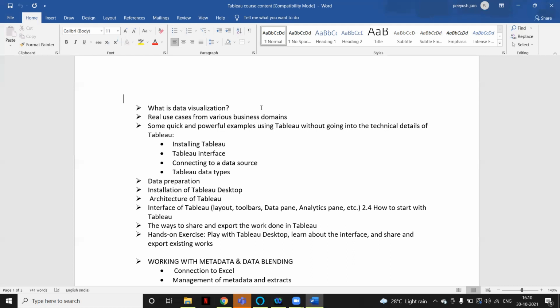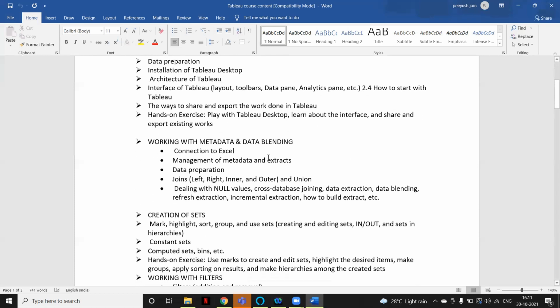We have something called Tableau Desktop, Tableau Server, Tableau Public, Tableau Reader, Tableau Prep. So we have 5 to 6 products, but basically we have to use Tableau Desktop and Tableau Server mostly in the organization. But as a Tableau developer, we should be aware of the uses of the other products. Then we will see the installation part and architecture part.